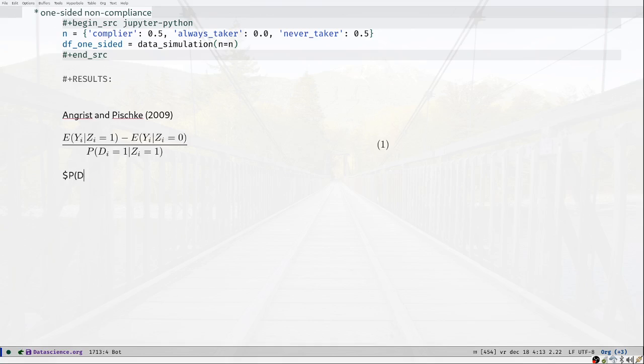So basically what we want is D_i equal to 1, conditional on Z_i being equal to 1. Using Bayes' rule, that basically means that what I'm interested in is the probability that you are trained, so D_i is equal to 1,